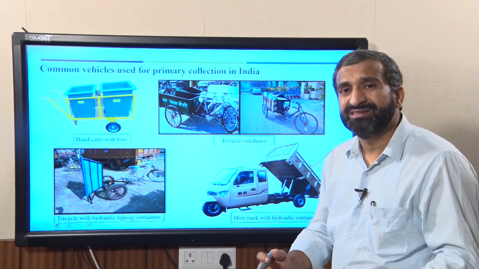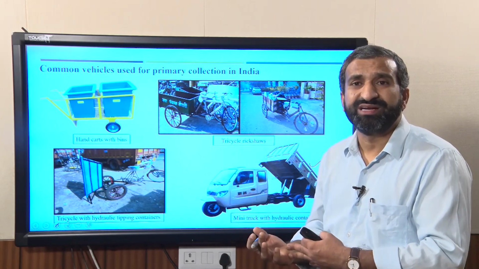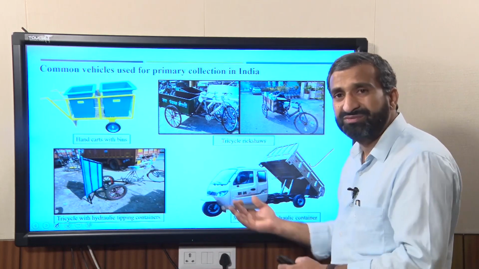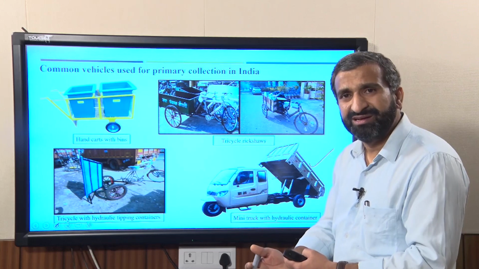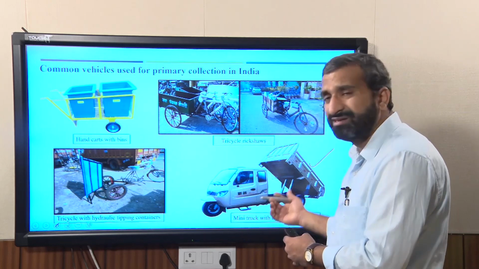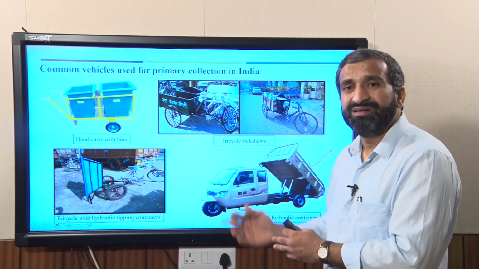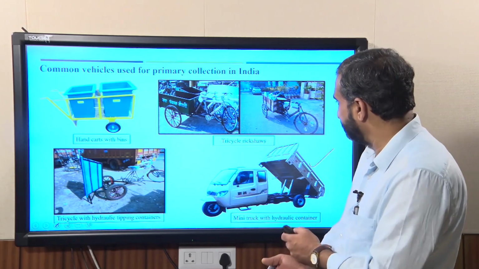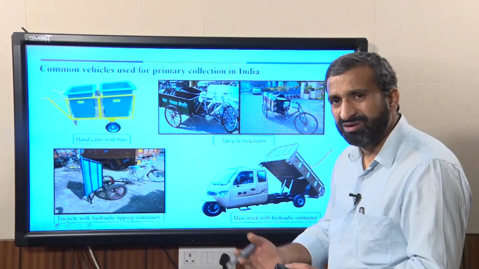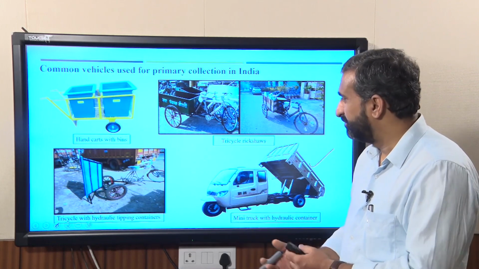So, in some locations where segregation is very easy, and we are getting a lot of recyclable or compostable matter, we can use this kind of mechanical vehicle and go directly to the treatment facility. But obviously the fuel cost is very high here, and vehicle maintenance as well, so this method will be somewhat costly. An entire city could have different kinds of collection systems, and even for house to house collection we can use different kinds of vehicles in a particular city.